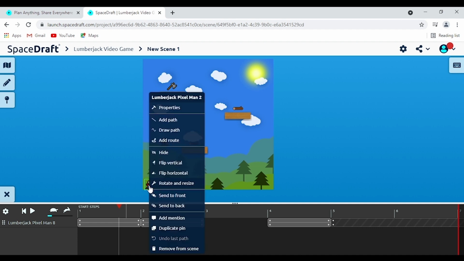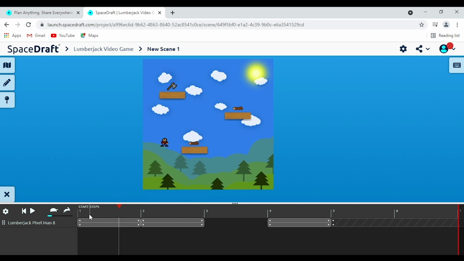Of course, we do have the old one here as well, so let's also just remove him from the scene. Nice and easy. Let me quickly play this through. Right now it's a little bit slower, so if we want to speed it up, the best way is to press the rabbit button here, and it'll move physically faster. If it's a bit too fast, we can press the turtle to slow it down a little bit. So let's get it to a nice little speed, move back to the start, and press the play button to play it through.